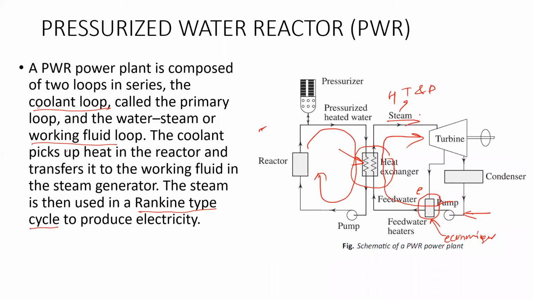Again, the condenser is used to condense the steam coming out from the turbine. It is the same as that of the thermal power plant. The cycle is the same as that of the thermal power plant, so the cycle is a Rankine type. Just in place of the boiler, here is the heat exchanger. Extra information: I have just taken the important points here.